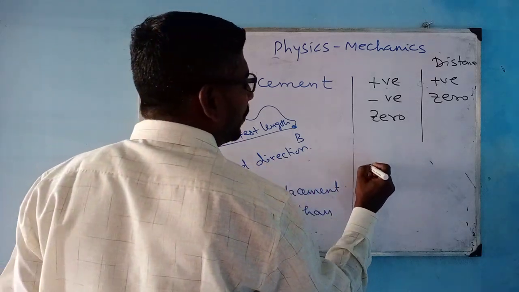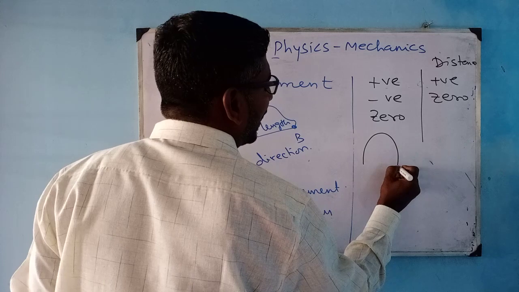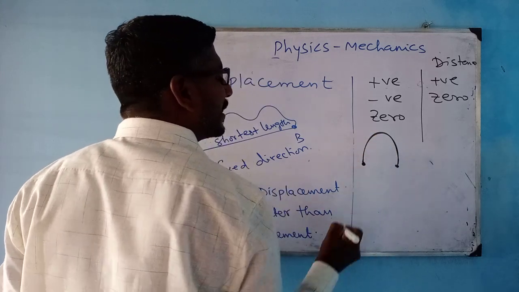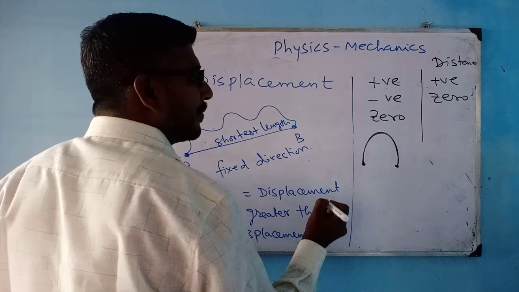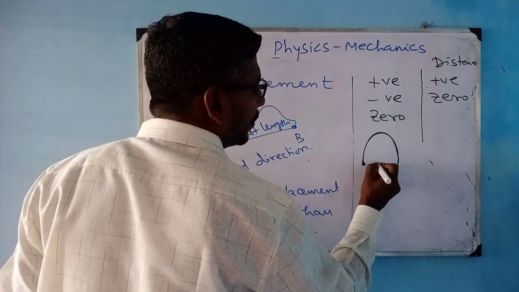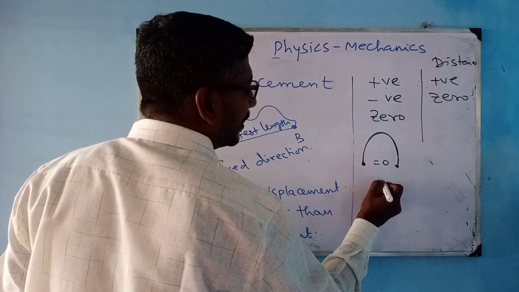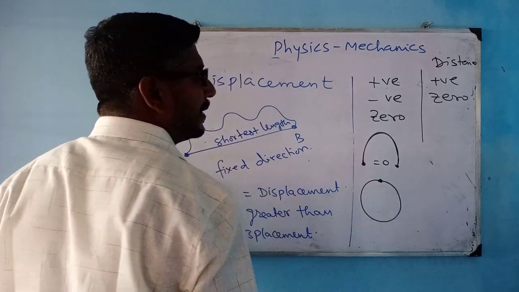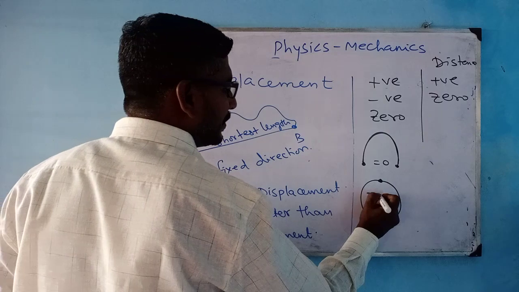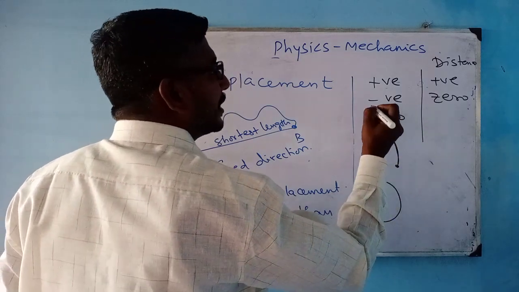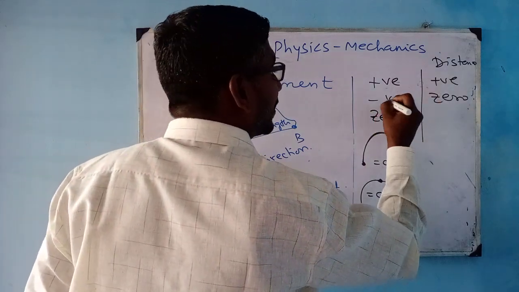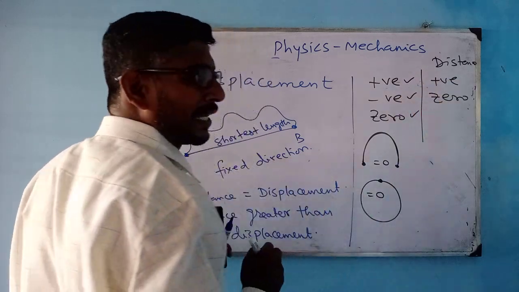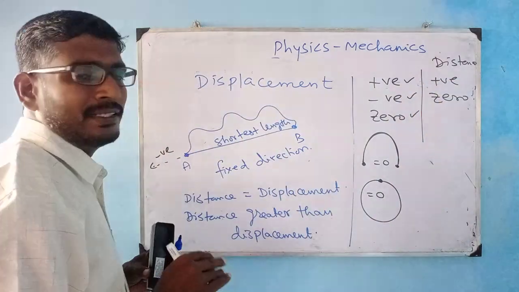And if you are moving over here, and again traveling the same path and coming back, then the displacement will be equal to zero. For example, in a circle, you start here, move around and reach the same point, then the displacement will be equal to zero. So displacement can be positive, negative and zero, and distance cannot be negative. It could be only positive and zero.